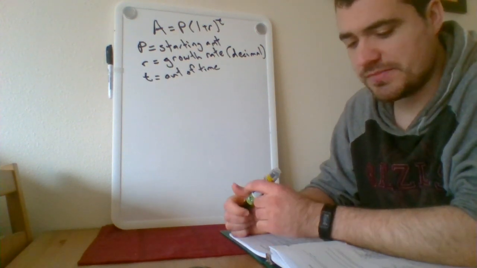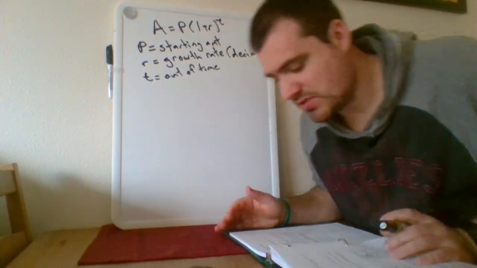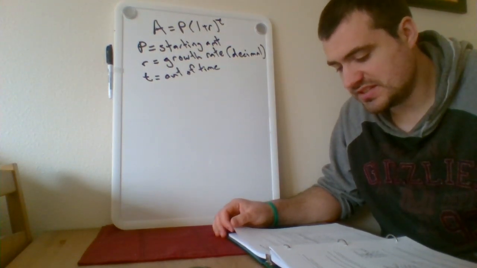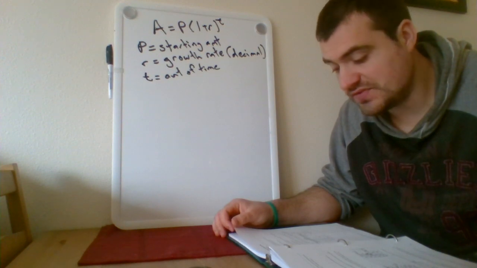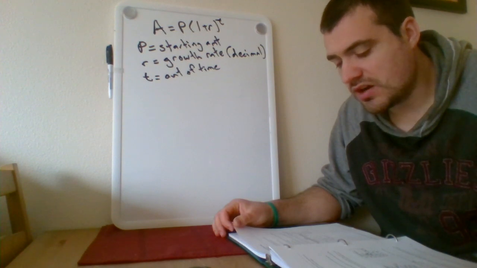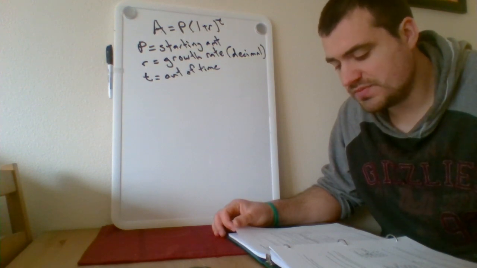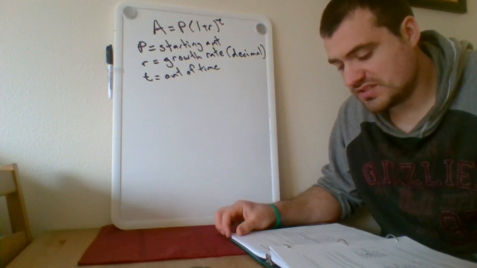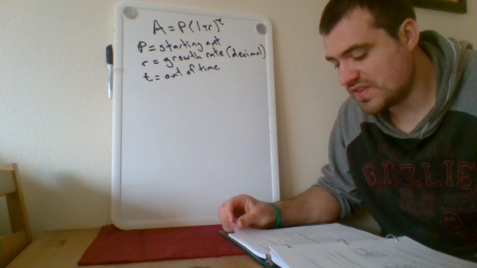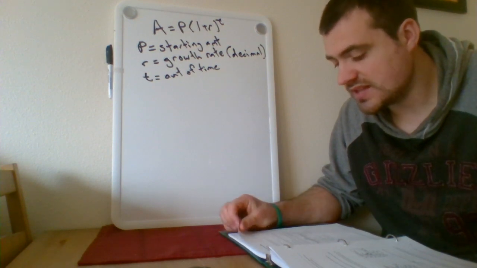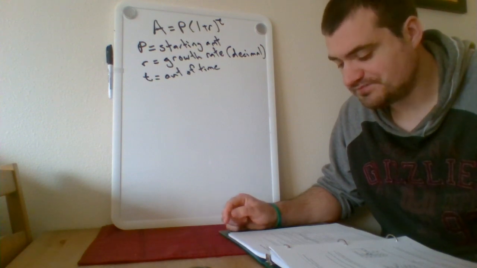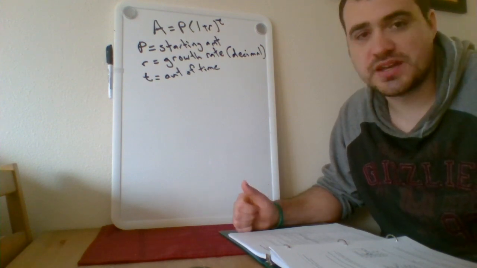Excellent. Okay, so let's take a look at the problem on page 154 if you read along with me. It says that depreciation is a process of losing value, opposite to that of accruing interest. For example, new automobiles lose 15 to 20% of their value each year for the first few years you own them. So then the question says, based on this fact, develop a depreciated value, D, formula for a $26,000 automobile based on 15% depreciation per year. And they give us a table there to help guide our calculations.